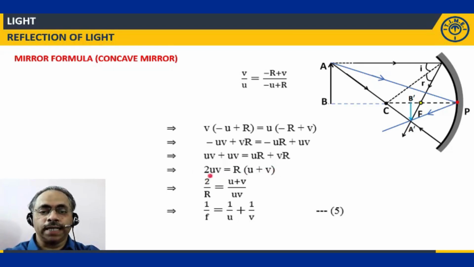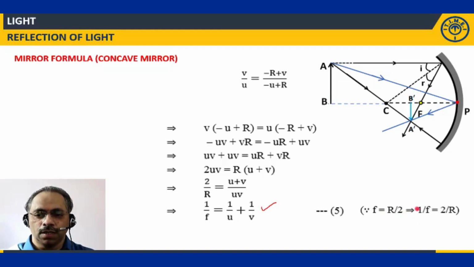If I divide both sides by R, UV by U plus V is equal to 2 by R. 2 by R is nothing but 1 by f, and on the right side I will have 1 by U plus 1 by V. So 1 by f is equal to 1 by U plus 1 by V. This is the fifth equation. It is this fifth equation which we take as the mirror formula. Is this clear? We know this because f is equal to R by 2, so 1 by f is equal to 2 by R. So as mentioned, this will be the mirror formula for a concave mirror.